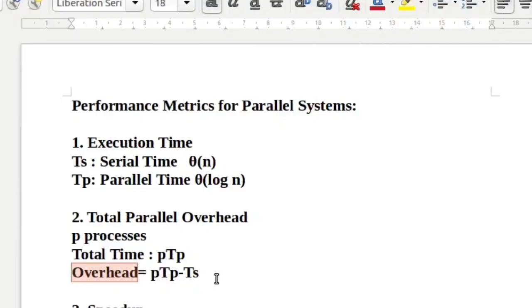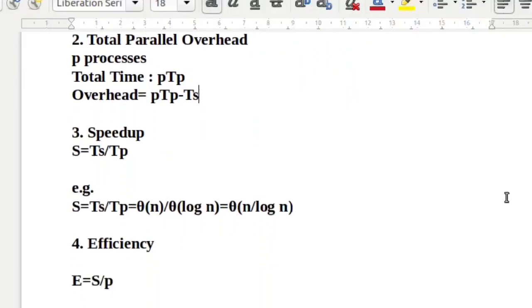In an ideal situation the overhead should be zero, but because of inter-process communication, idling, or many other reasons, there is certain overhead in a parallel system. So how is overhead calculated? P into TP minus serial time. Then the next performance metric is speed up. How is speed up calculated? Serial time divided by parallel time.